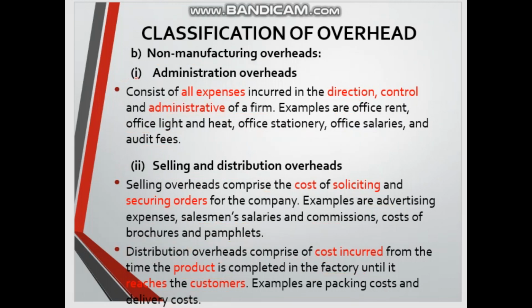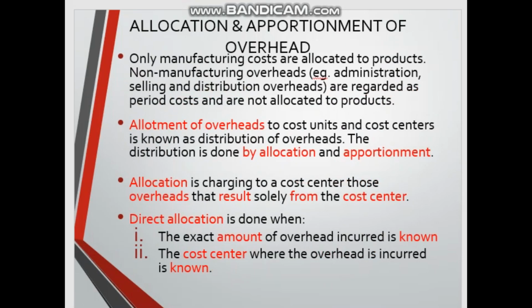Now we move on to allocation and apportionment. What is allocation and what is apportionment? Only manufacturing overhead is allocated to products, so only manufacturing costs.